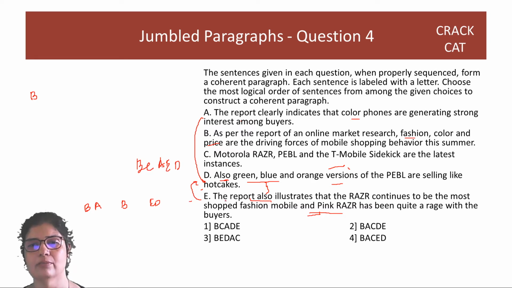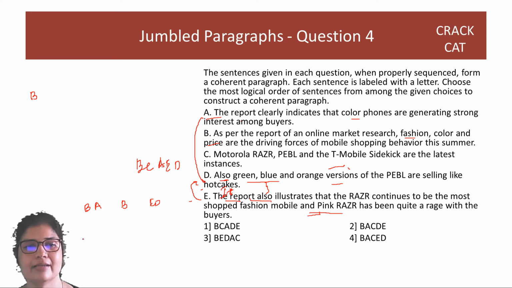E talks about the report. A also talks about the report. If I have one after the other, I will not talk about the report again. I'll use a pronoun. Here I'll say it also illustrates. So if I'm doing this, right, that the report clearly indicates that color phones are generating strong interest. It also illustrates. I will not say the report also illustrates. That will be repetition. Because I don't have a pronoun here, there must be a gap between A and E.